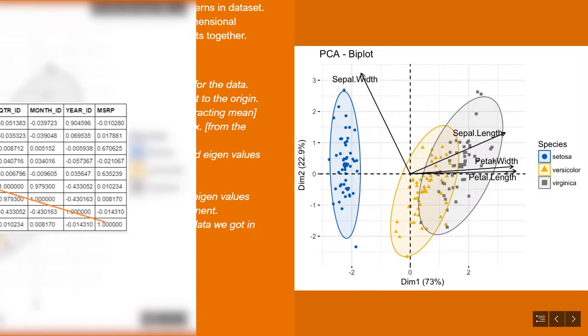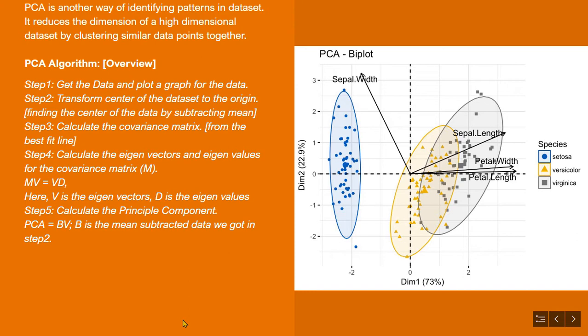Step 4. Calculate the eigenvectors and eigenvalues for the covariance matrix. MV equals VD. Here, V is the eigenvector or singular vector, D is the eigenvalues. V is the projected vector from the data onto the principal component line. The vector is perpendicular to the data.